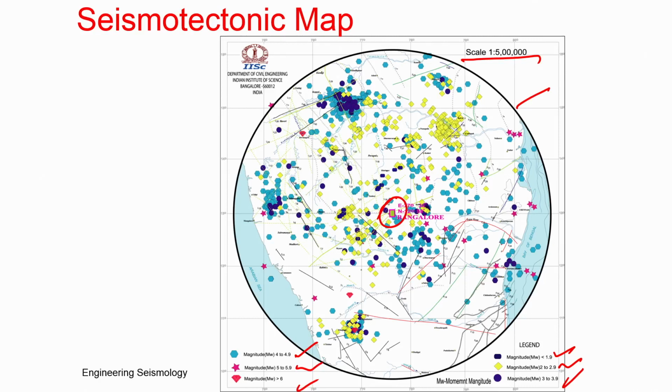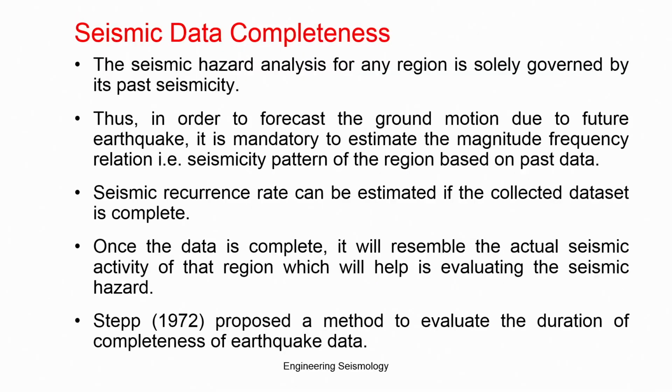So we have done this systematically: selected a study area, collected seismotectonic parameters, geology parameters, geophysical parameters, and earthquake data, converted and homogenized it, declustered it, and finally superimposed all the data and prepared a seismotectonic map. So now you will know what sources are associated with the earthquakes, and what places have no source but still have earthquakes. This has to be modeled well for further analysis. That discussion we are going to continue in the next class.